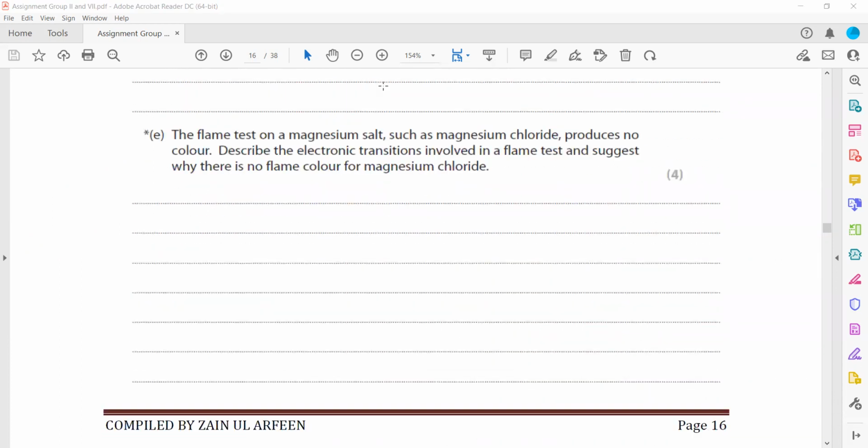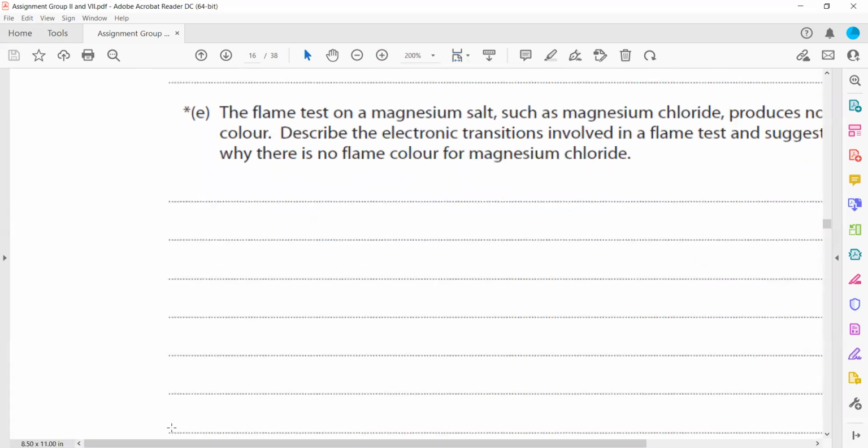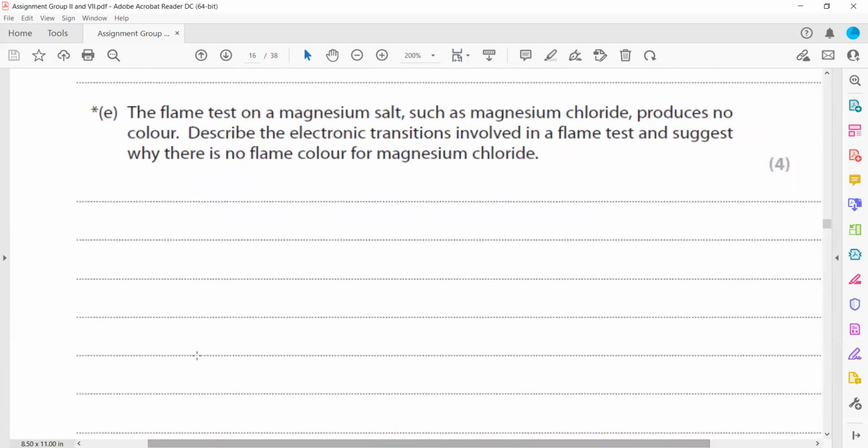The flame test on a magnesium salt, such as magnesium chloride, produces no color. Describe the electronic transition involved in a flame test and suggest why there is no flame color. So for magnesium chloride, first you have to write why there is a flame color, and then why magnesium is not producing a flame color. So 1 mark is for mentioning the electron moving to a higher level.